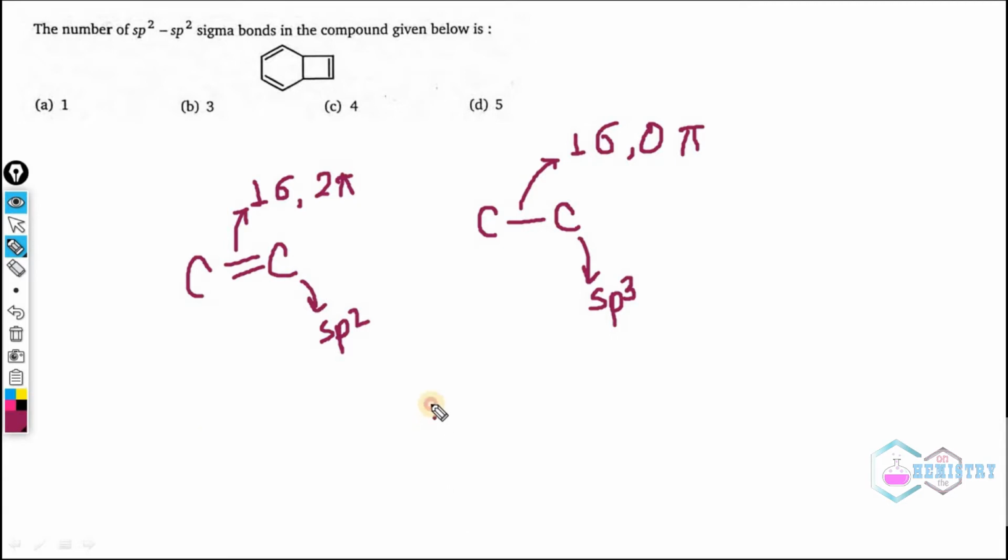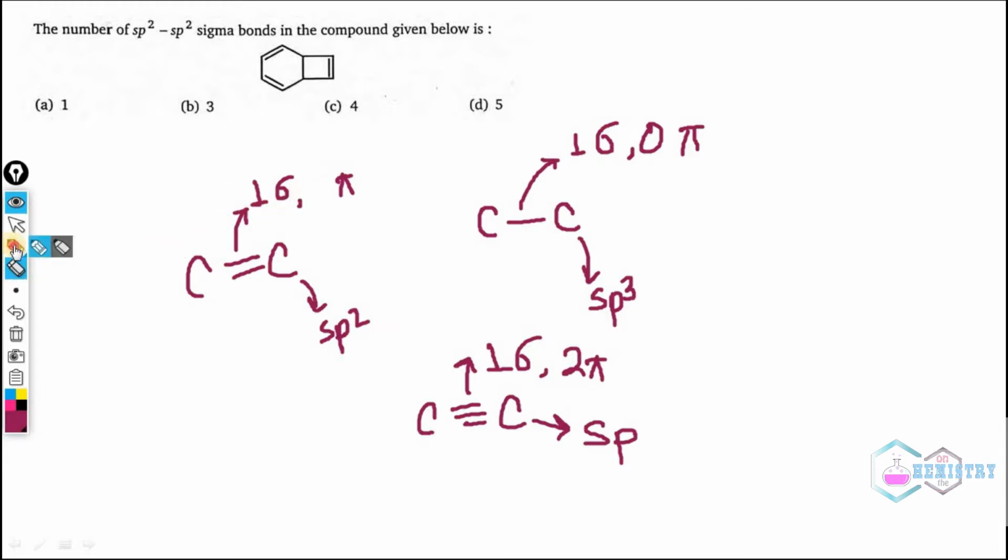And there is another third option, which is the triple bond, and the carbon is sp hybridized. There is 1 sigma bond and 2 pi bonds. There is a small mistake earlier: the double bond is actually 1 pi bond and 1 sigma bond. So these are basically the three types of carbon.